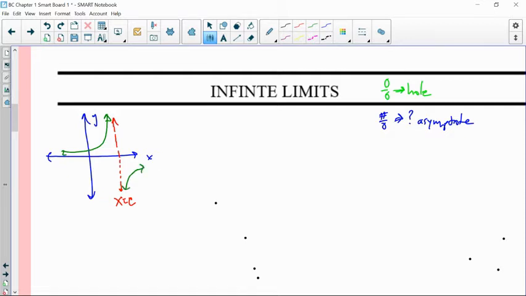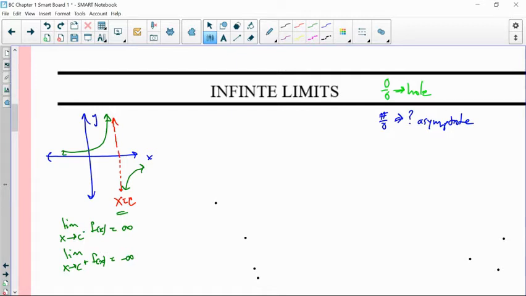As we approach the asymptote, the left side is increasing without bound, and the right side is decreasing without bound. So the limit as x approaches c from the left side of f of x is infinity. The limit as x approaches c from the right side is equal to negative infinity. And so infinity and negative infinity don't match.